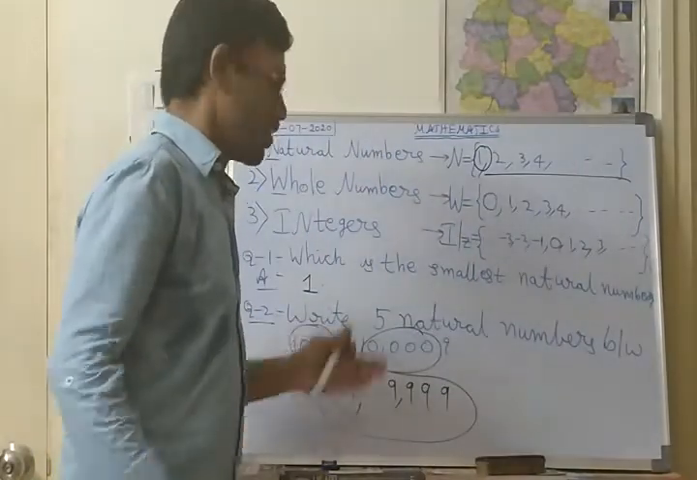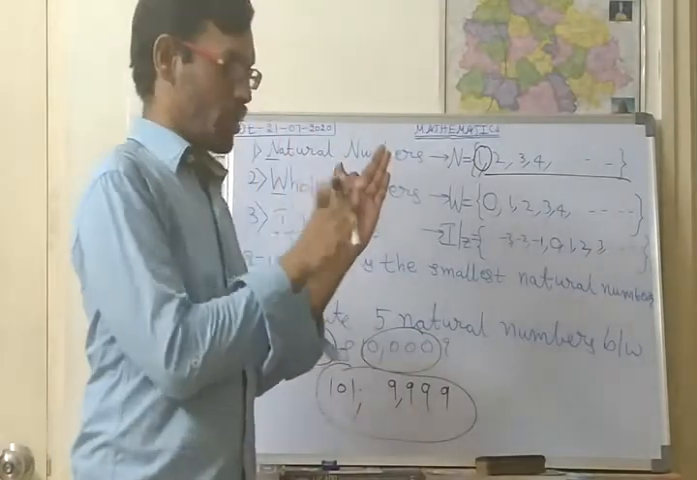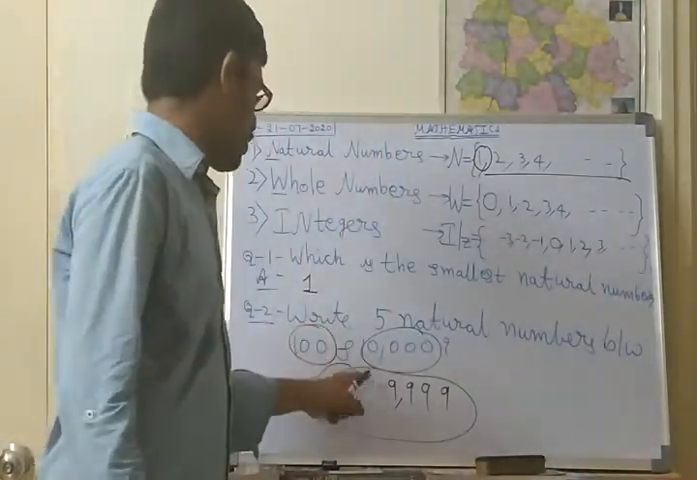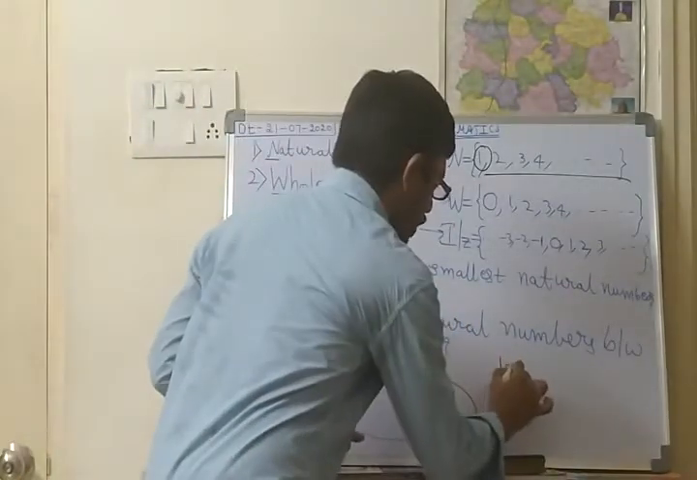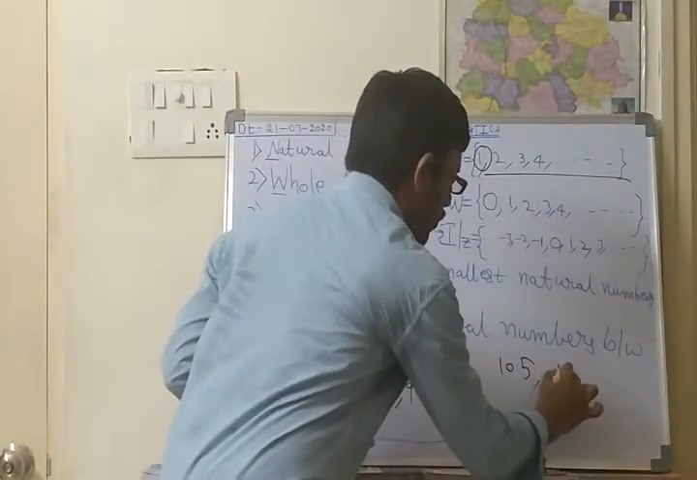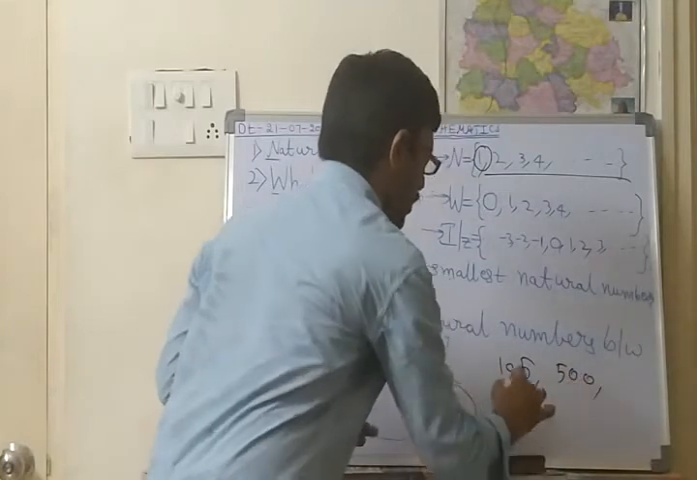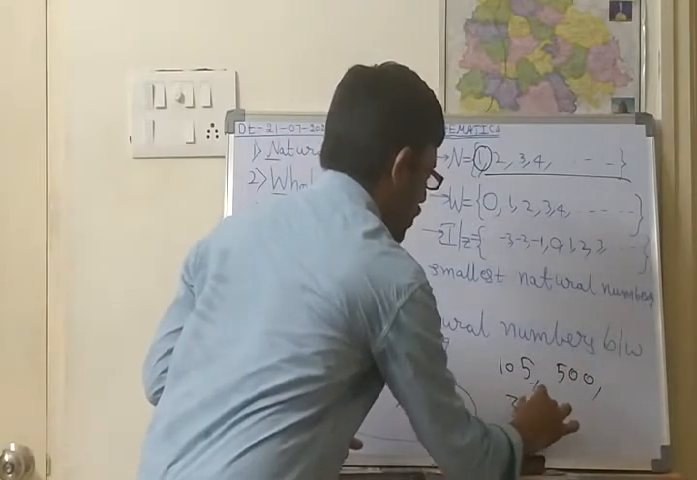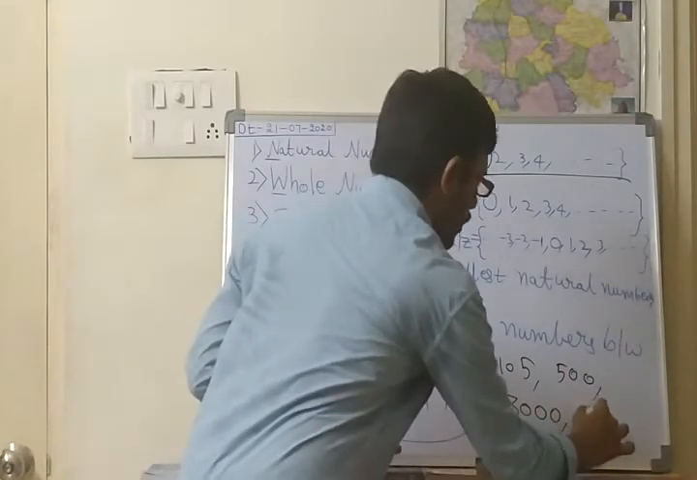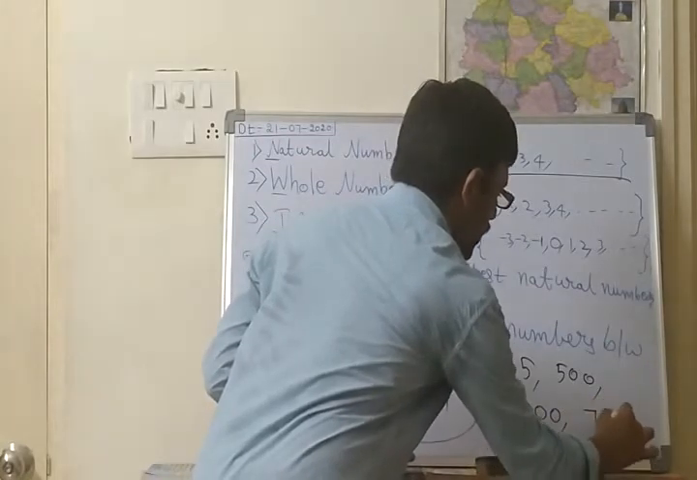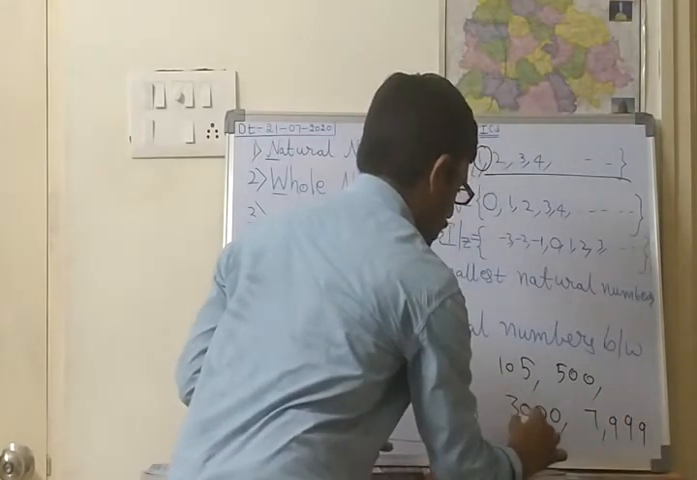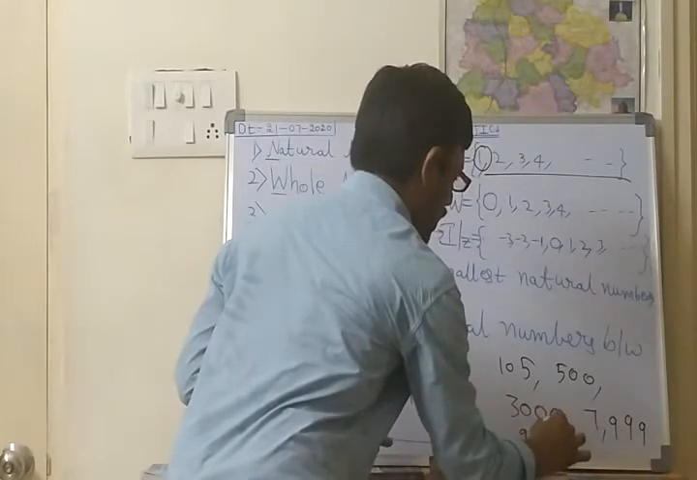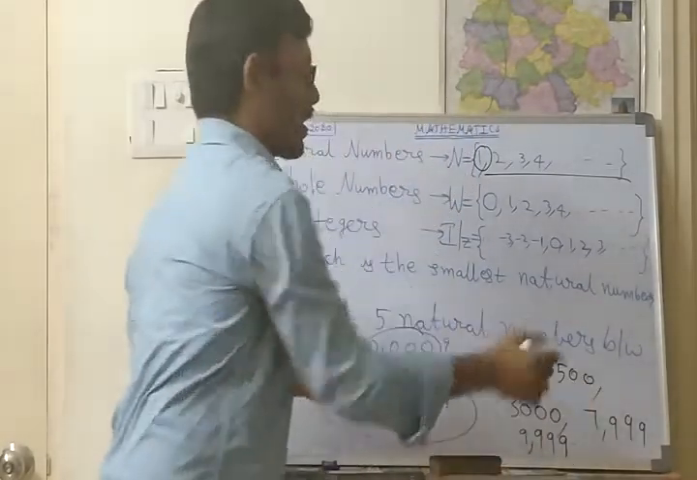Between 100. So in between those two numbers, whatever the number is, you should write any 5 natural numbers. Suppose I am taking 105, 500, 3,000, 7,999 and 9,999. I have taken these 5 numbers.